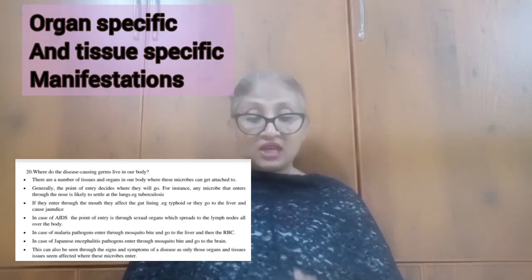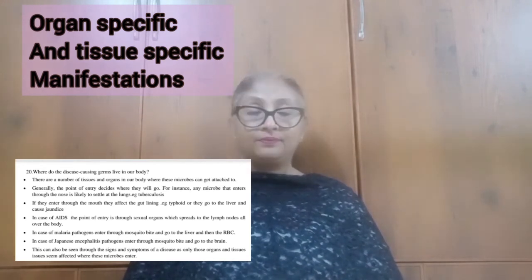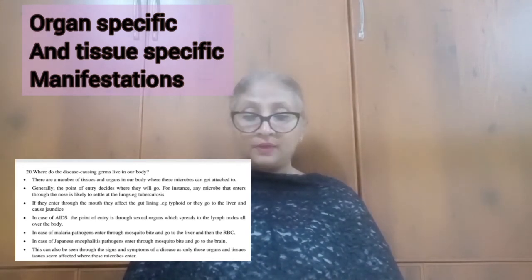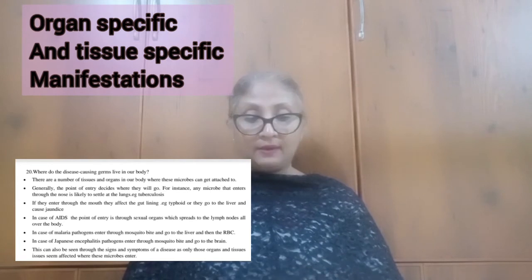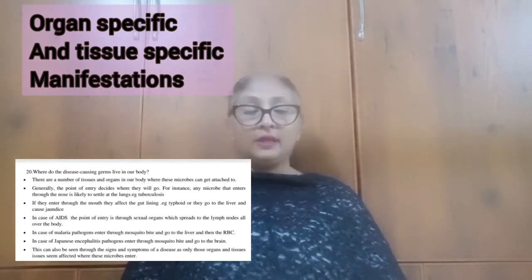But in the case of HIV, they come into the body through sexual organs and spread to the lymph nodes all over the body.